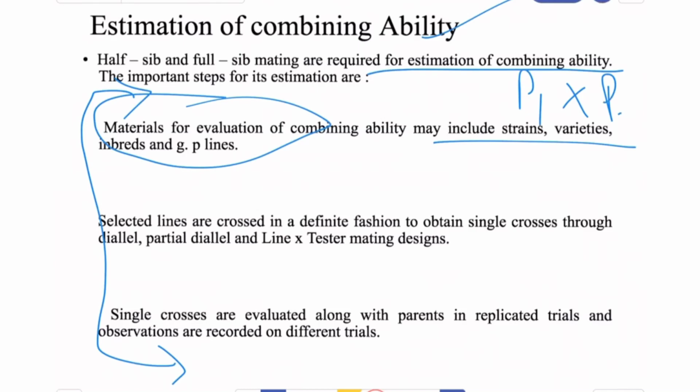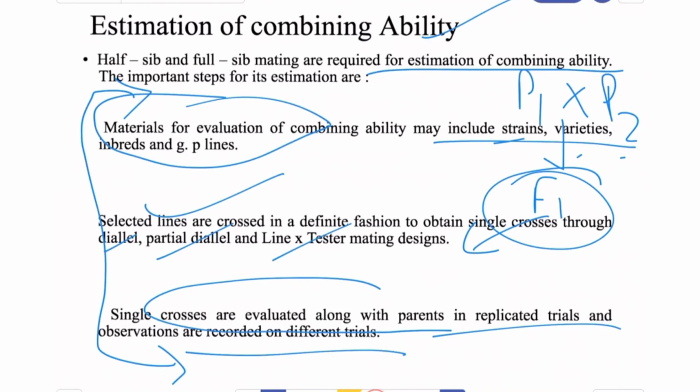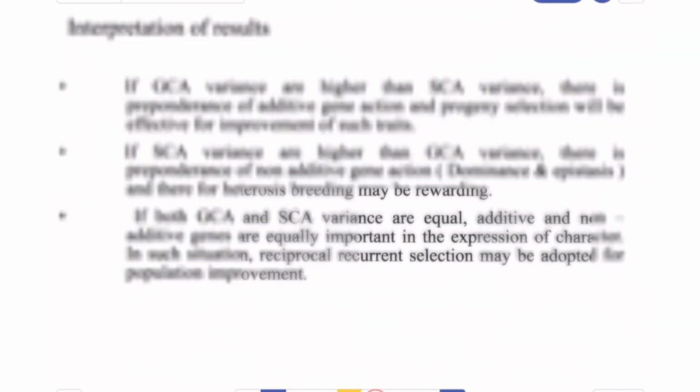Now the selected lines are crossed in a definite fashion, either line into tester, partial diallel, or diallel. After that, the cross combinations, or all the single crosses, are evaluated along with the parents in a replicated trial, and observations for different characters are recorded.